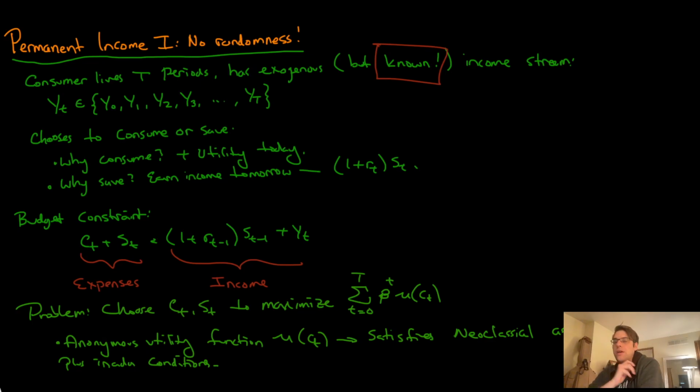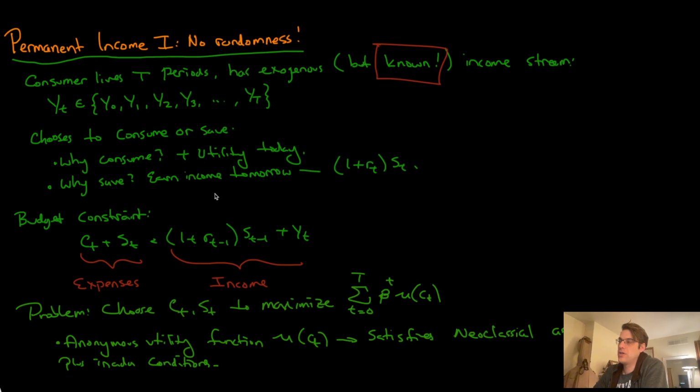Let's look at a problem from a few weeks ago, the permanent income problem. We're going to solve it three ways: once with no randomness, once with randomness, and then once in the context of an open economy model. So we'll begin from the beginning.